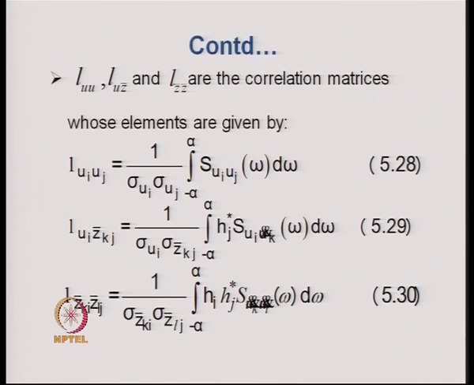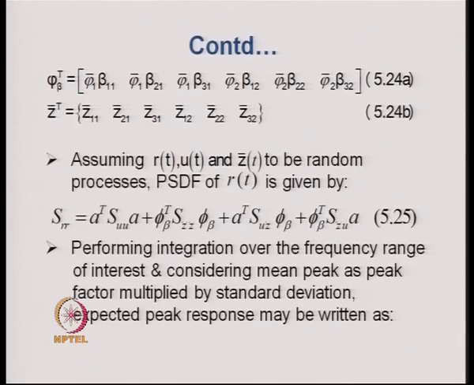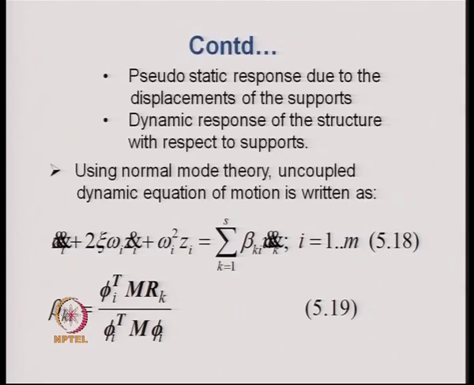This Z bar is obtained for the jth mode using beta kj, the mode participation factor that we had obtained before, equation 5.19.